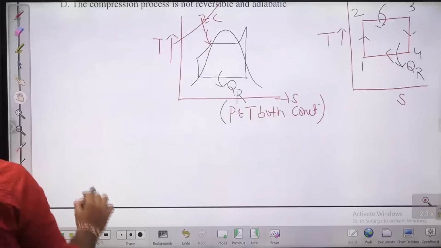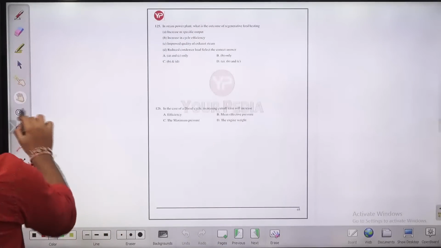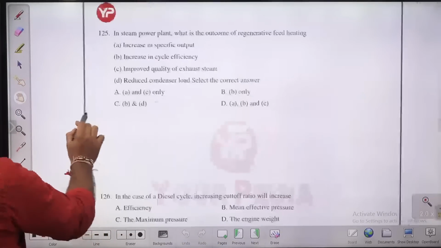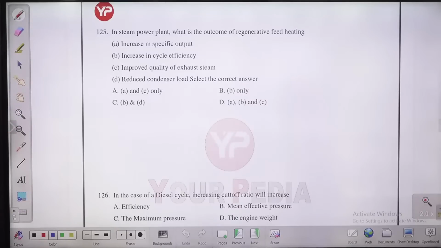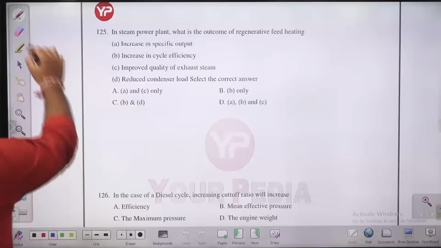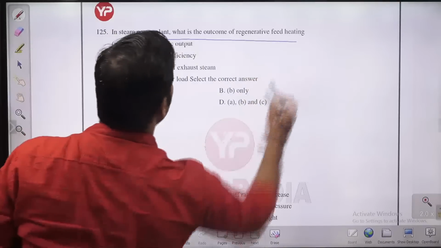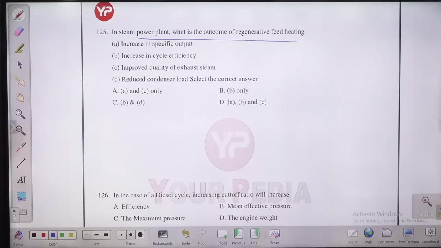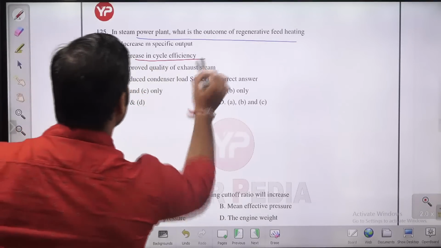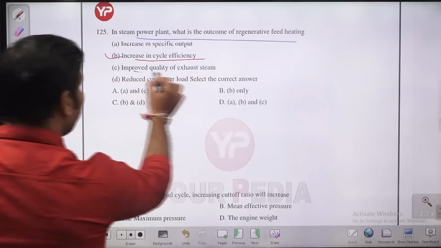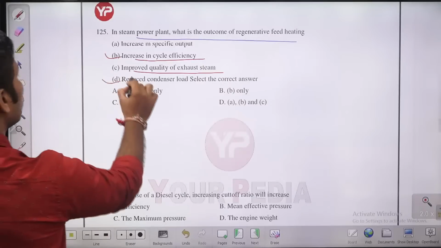Let's move to the next question, question number 125. In a steam power plant, what is the outcome of regenerative feed heating? What do we get from regenerative feed heating? Does the work output of the steam power plant increase? No. With regeneration, work output is not going to increase. Efficiency is going to increase. Work output decreases, efficiency increases. Quality remains unaffected, and the condenser load decreases, children.